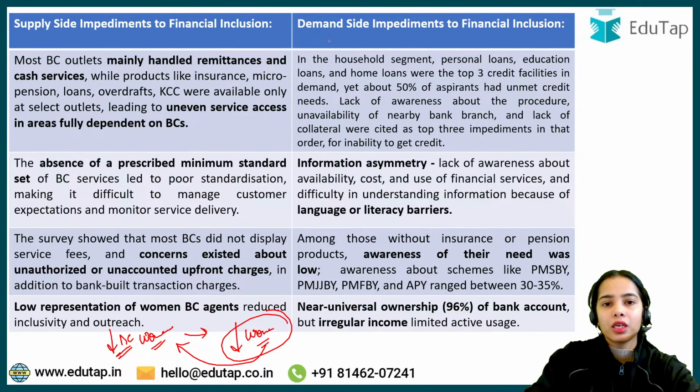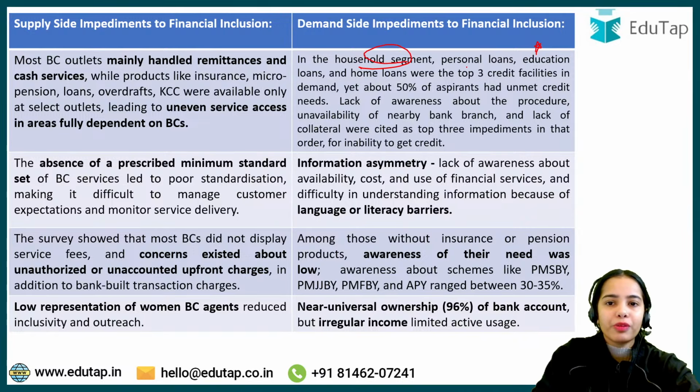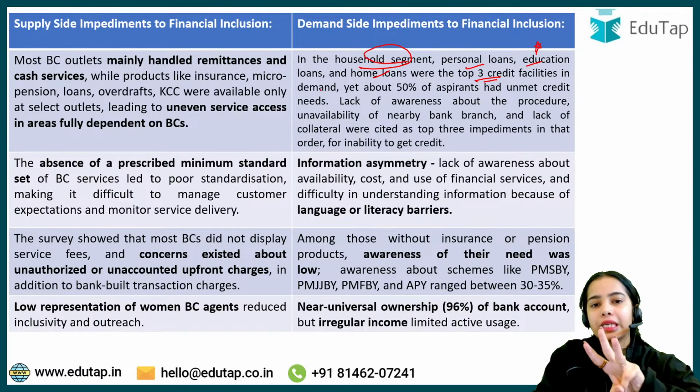Okay, demand side impediments to financial inclusion. So now we have talked about the supply side. Coming to the demand side in the household segment, so this is very important for the NABARD examination. You can use this data point in different answers. In the household segment, personal loans, education loans, home loans were the top 3 credit facilities in demand.